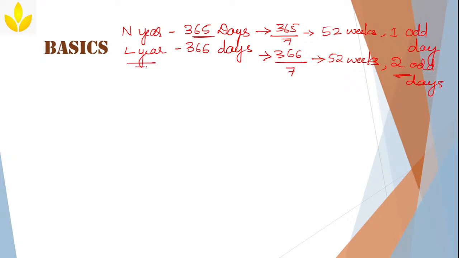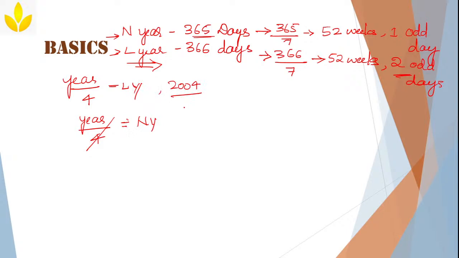Now when it comes to normal year and leap year, how to find out which year is a normal year and which year is a leap year? Simple. For finding a leap year, you have to divide the given year by 4. If the given year is divisible by 4, then we call it a leap year. If it is not divisible by 4, then we call it a normal year. That's it. The year which is not a leap year is a normal year. Example, 2004.